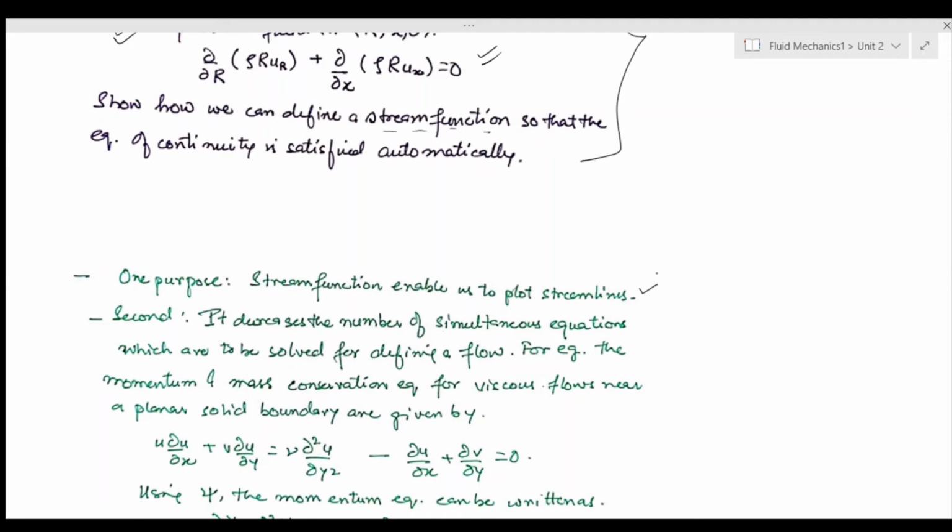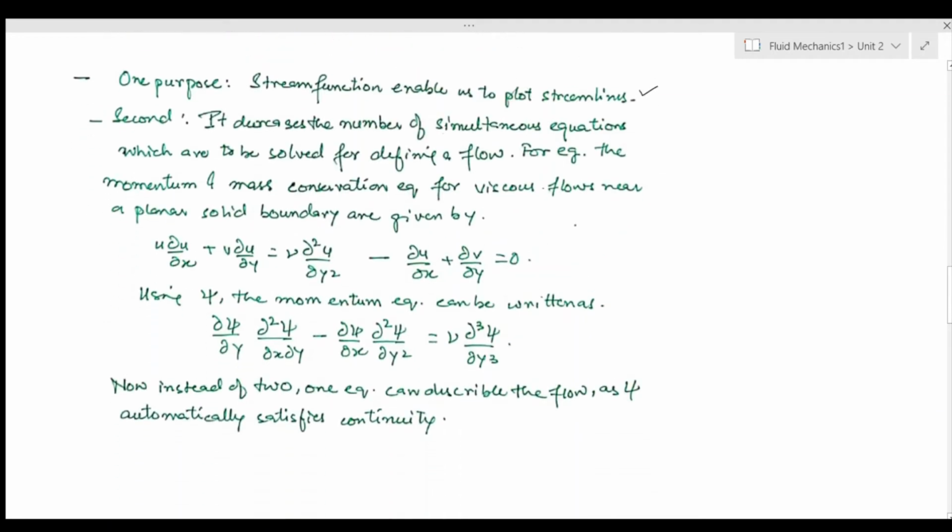The second is that it decreases the number of simultaneous equations which are to be solved for defining a flow. For example, the momentum and mass conservation equations for viscous flow near a planar solid fluid boundary are given by this. These are the two equations which you need to solve for finding a very simple viscous flow. For example, if you have a plate and there is fluid flowing on top of it, then these are the equations which you would have to solve.